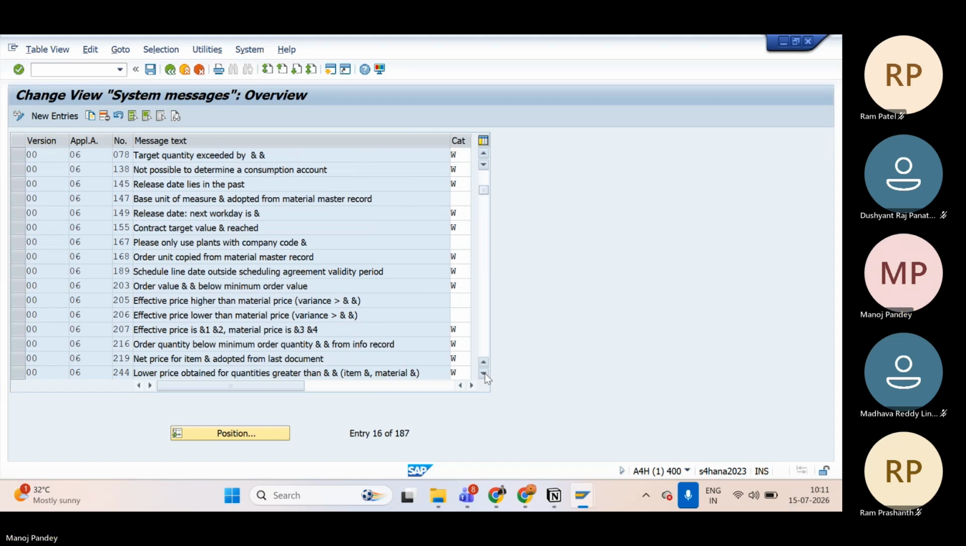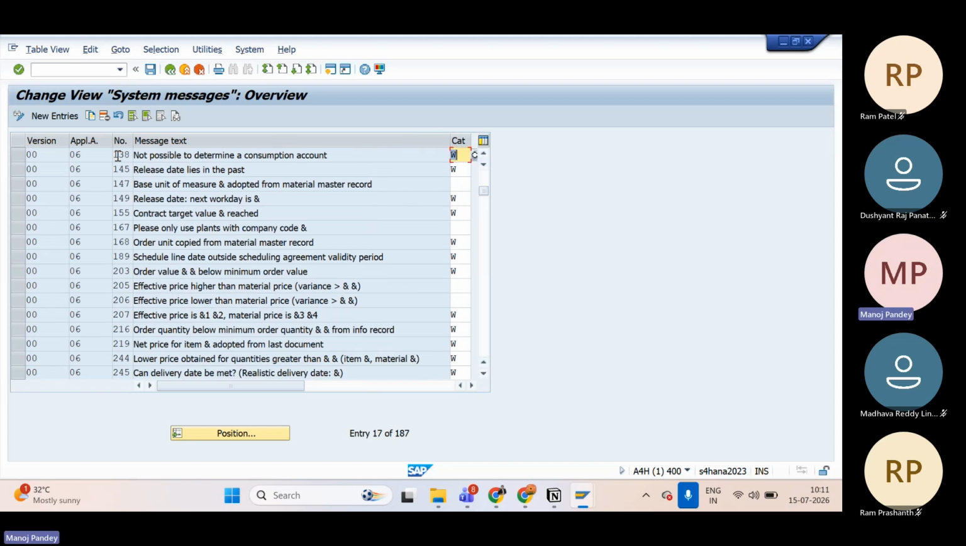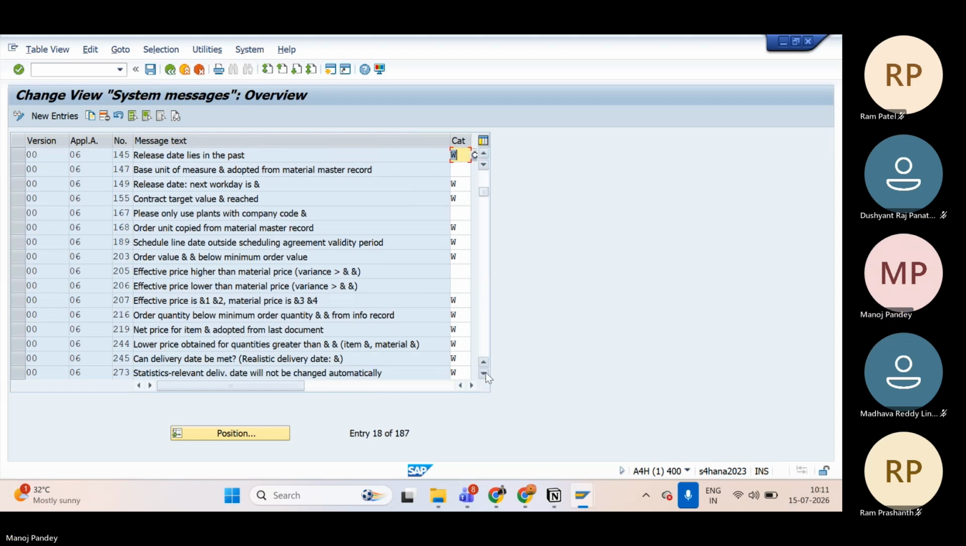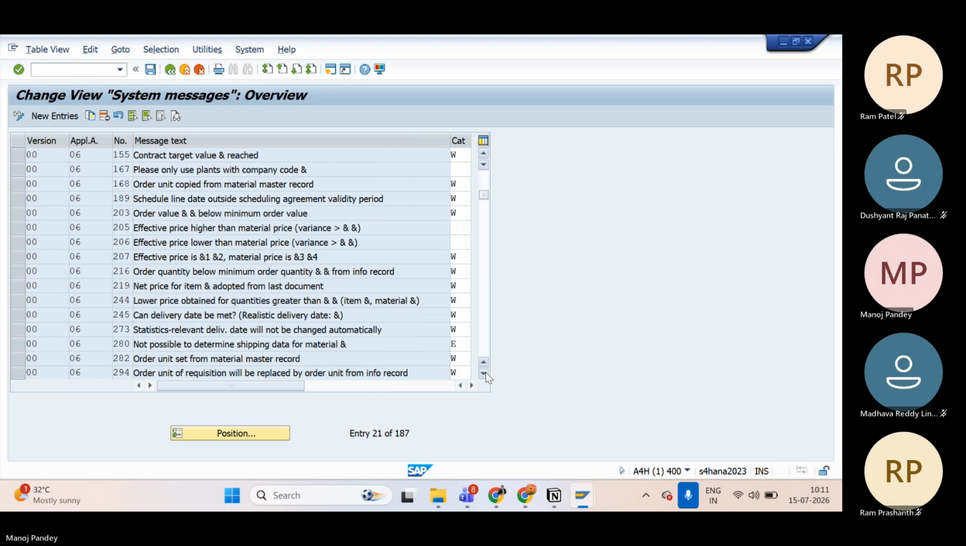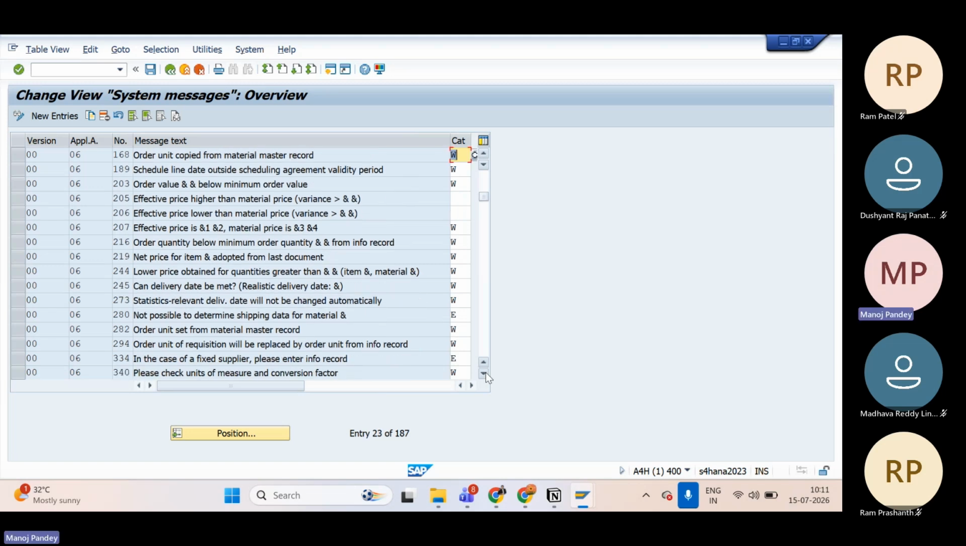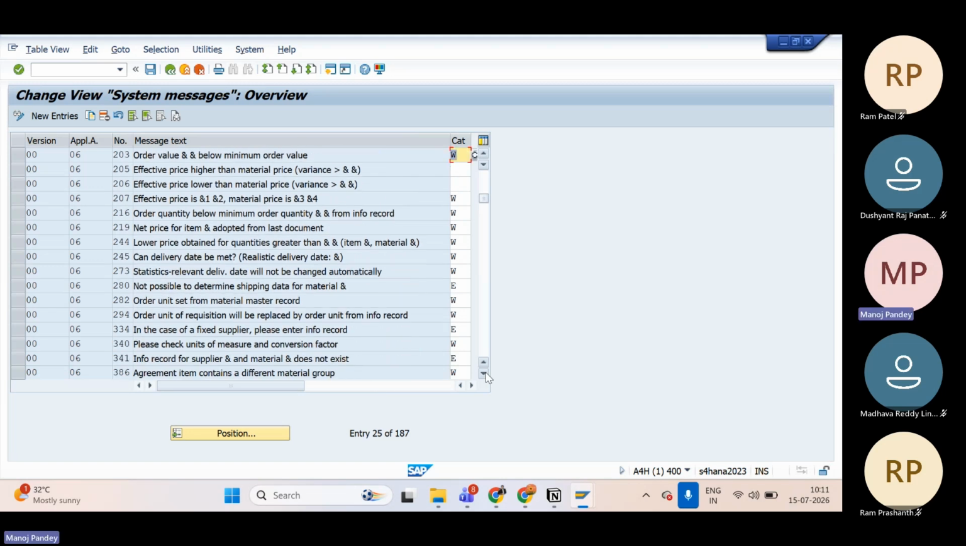So message-wise, you can see this is the application area. This is the version, which version we are having, which application area is there, what message number is there. Whatever message number is displaying whenever you are doing that, you can see from here itself. All details you can check from here.